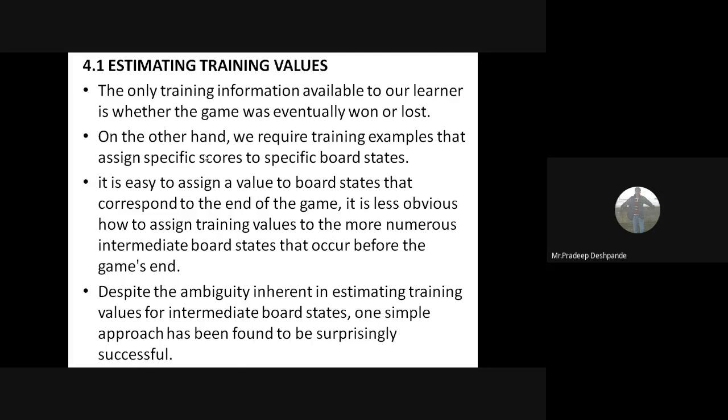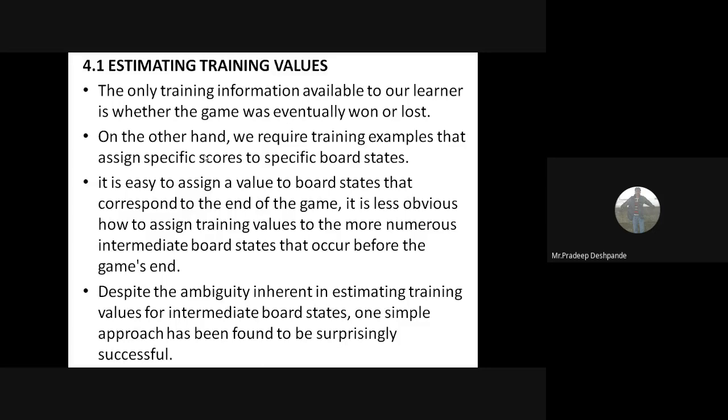We need some specific scores to assign to specific board states in between. It is easy to assign a value to a board state that corresponds to the end of the game, but for intermediate board states, we cannot. We have less obvious things to assign as the value for the intermediate board states.